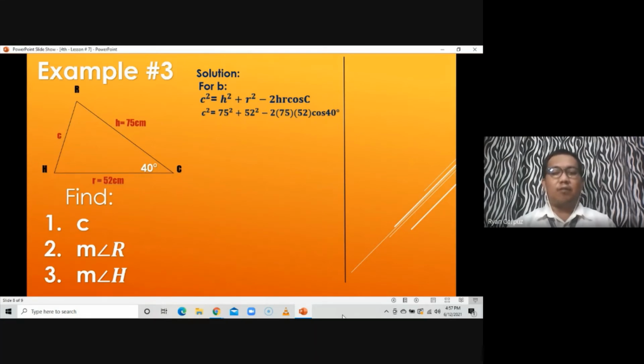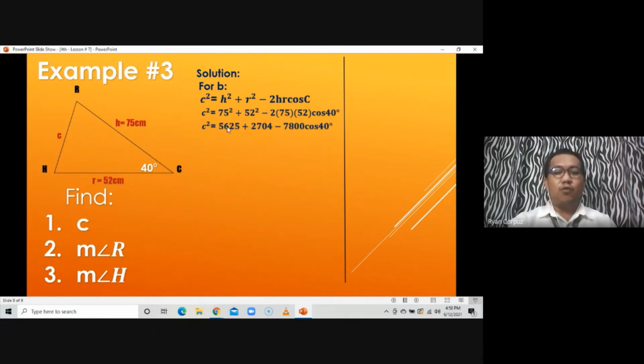So simplify natin yung may square dyan as well as this. Kaya natin masimplify yun. So 75 squared and 52 squared, then 2 times 75 times 52. So we'll come up with 75 squared is 5,625. 52 squared, that would be 2,704. That's 52 times 52, or 75 times 75 for the first one. Then 2 times 75 times 52, you'll come up with 7,800. Then attach cosine 40 degrees.